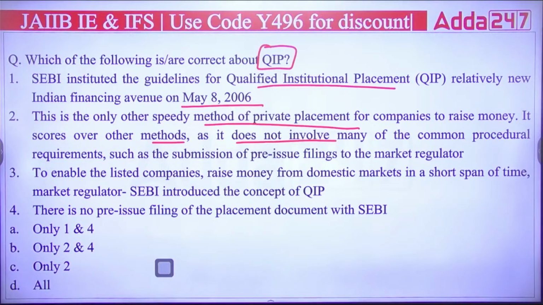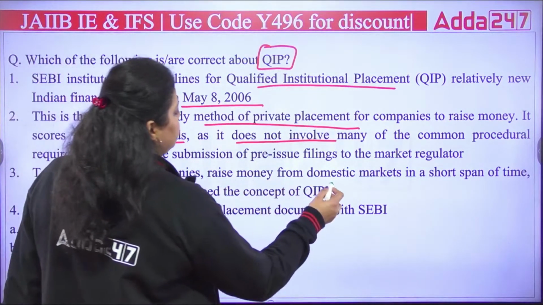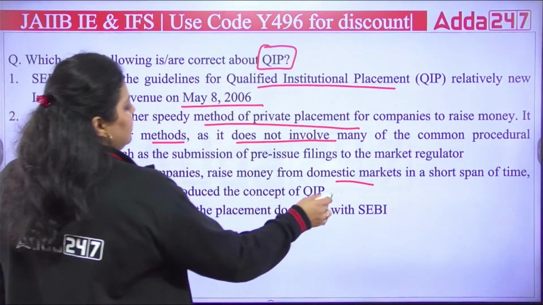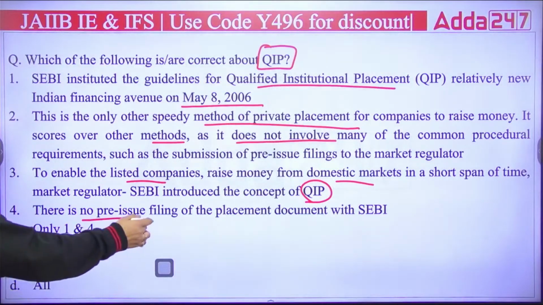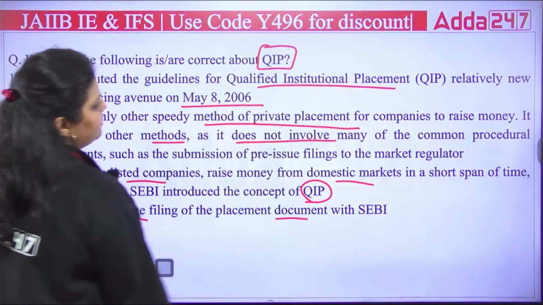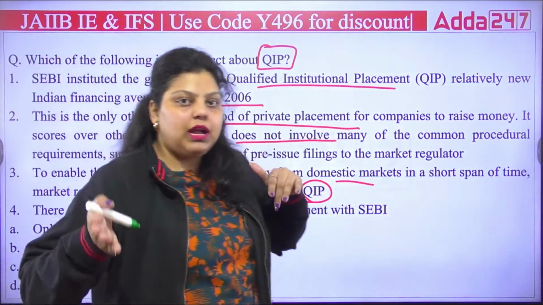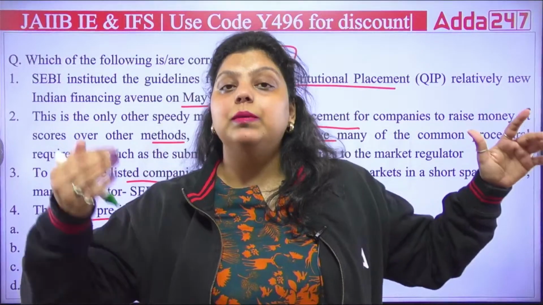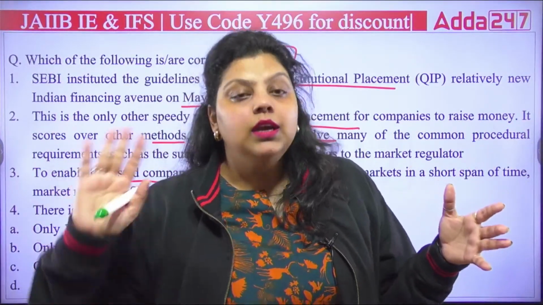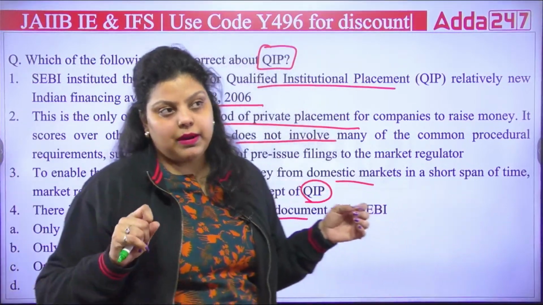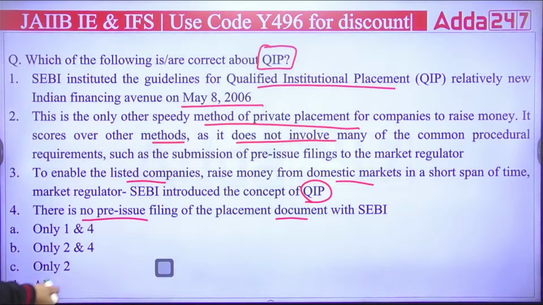Next is to enable the listed company to raise money from the domestic market in a short span of time. Market regulator SEBI introduced the concept of QIP. Then we have: there is no pre-issue filing of the placement document with SEBI. And in the qualified institutional placement, this is what we are talking about, that it has become easy to issue the share and you will be getting more chance to raise capital in comparison to other methods, because you are directly issuing your share to the qualified institutional buyers like banks, primary dealers, NBFCs, etc.